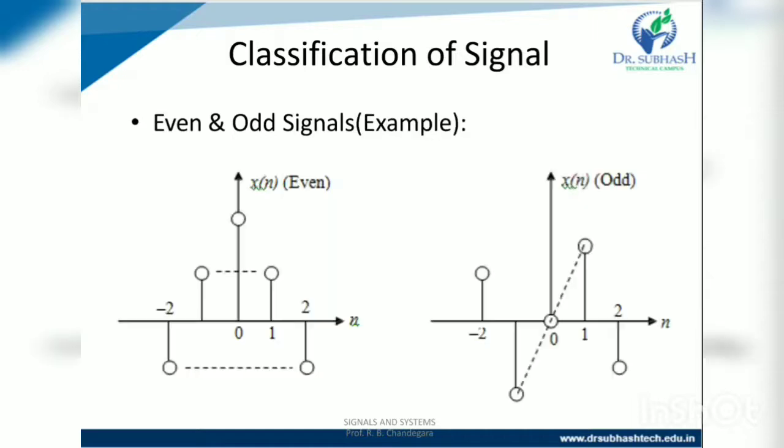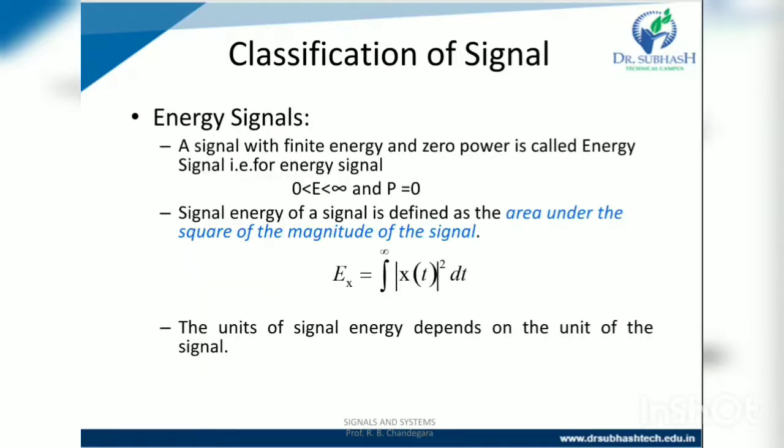In the next slide we see the figure of even and odd signal. In that, the first figure is an even signal and the other figure is an odd signal. In the first, the signal is symmetric about the y-axis, so it is the even signal. And the second figure is the odd signal.